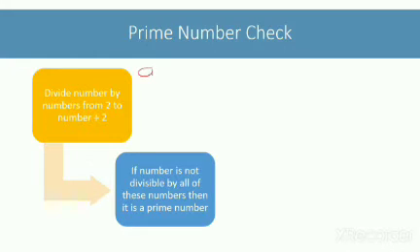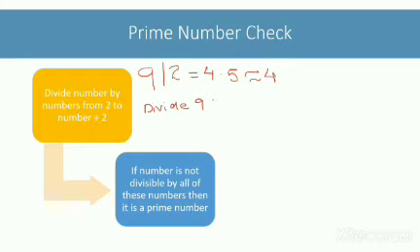Taking 9 as an example, 9 divided by 2 is 4.5. But we are doing integer division, so considering only the integer part, we get 4. Now, I will divide 9 by 2, 3 and 4. 2 4 times gives me 8.